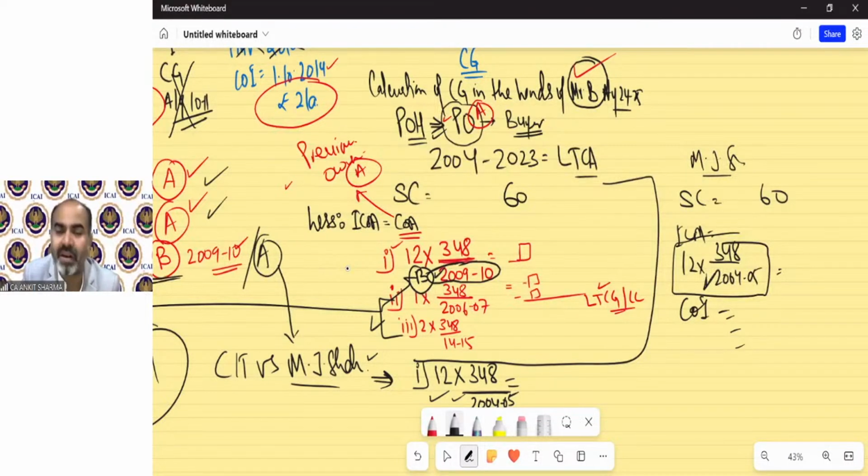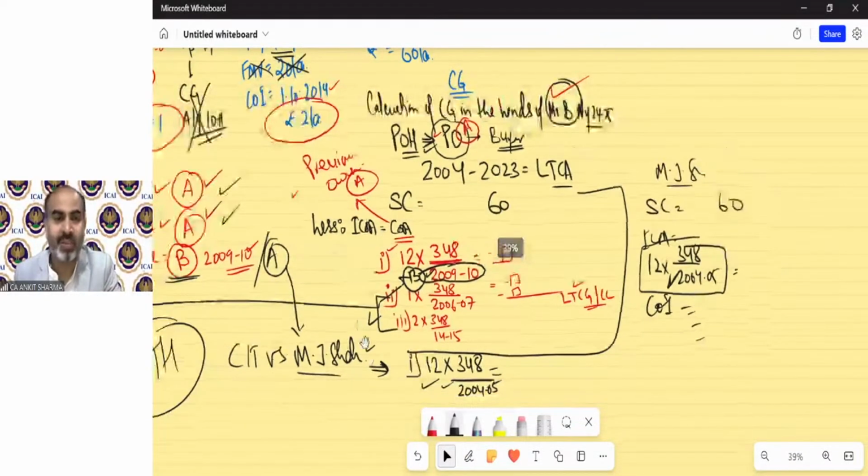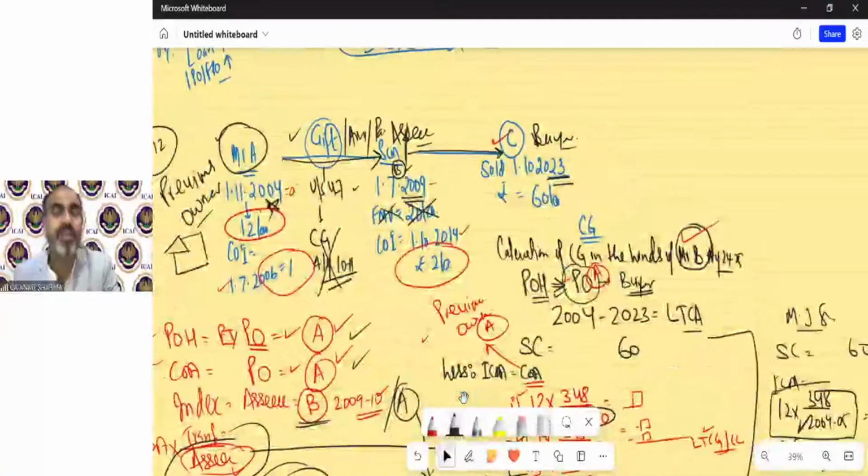If you don't believe it, I will solve a question for you. Then you will understand how it works. So you understood why these 12 cases will form part of the numerical. Because in numerical, there will be exempted capital gain, but in the question, they will also provide that this asset has been sold later. And when it's sold later, then you have to apply these provisions.